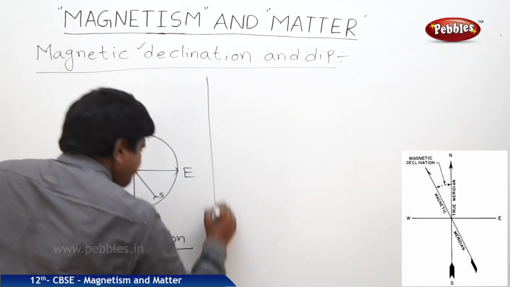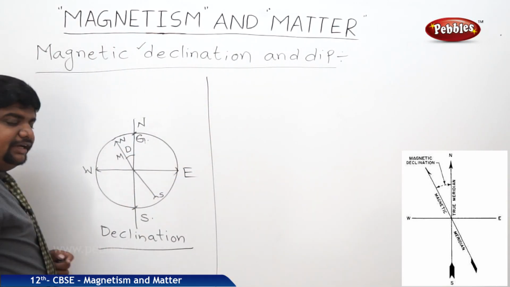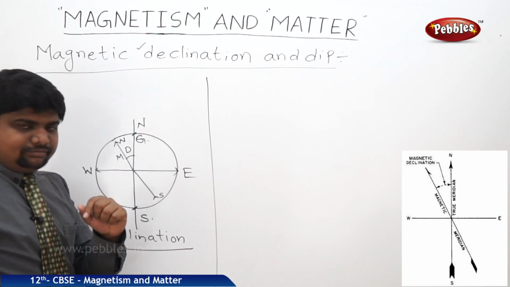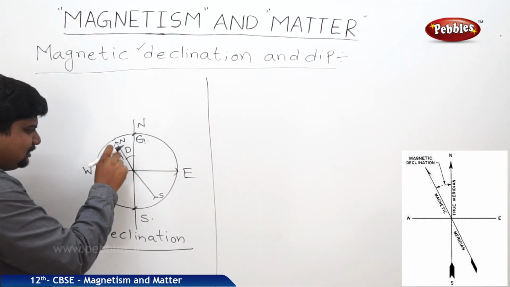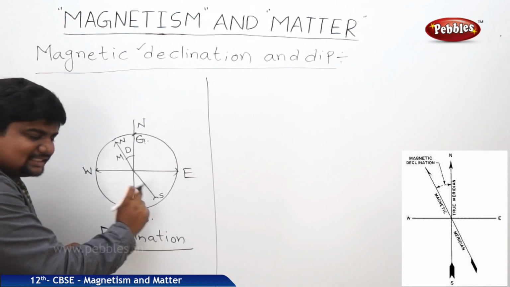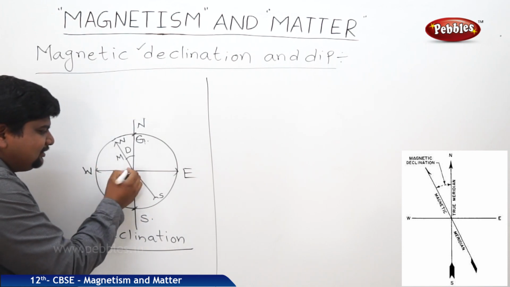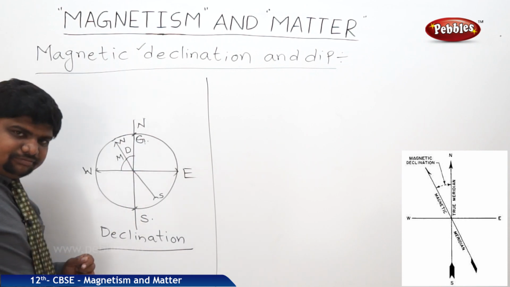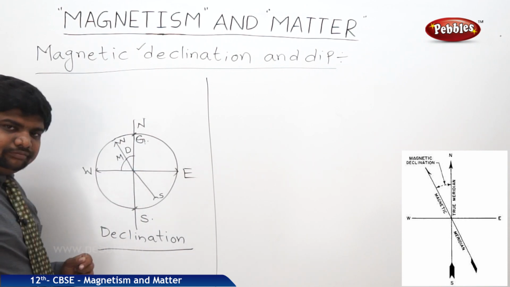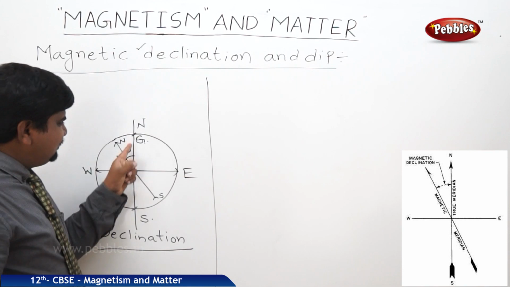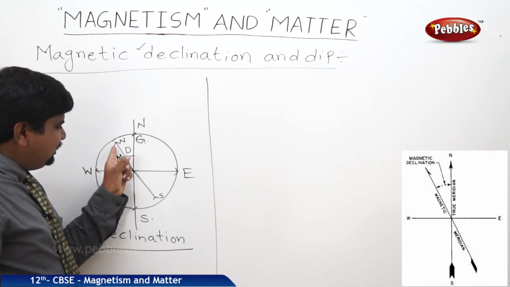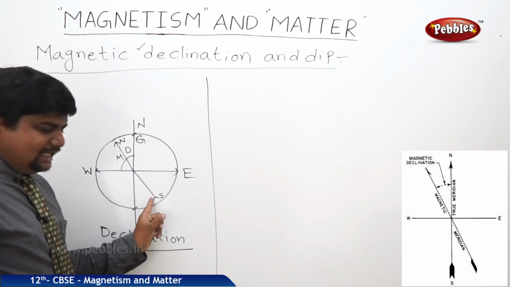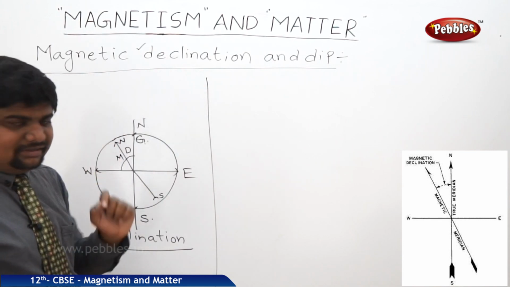Next, yes, this is the angle of dip or angle of declination. But this magnetic meridian axis is making an angle with respect to the horizontal line of the earth also. This one. So the angle made by the vertical axis of the earth to the magnetic meridian is called angle of declination, D.